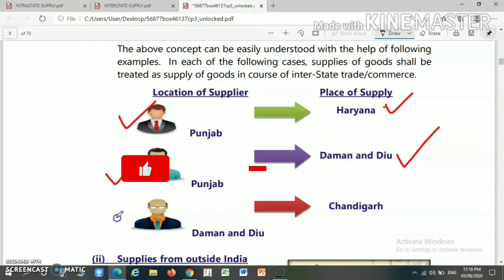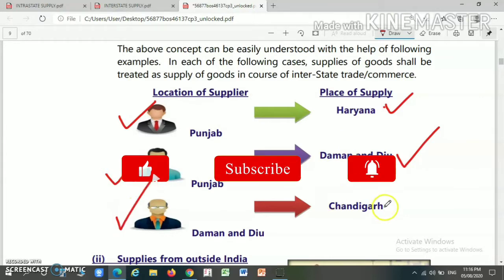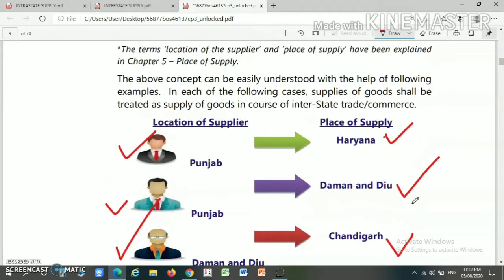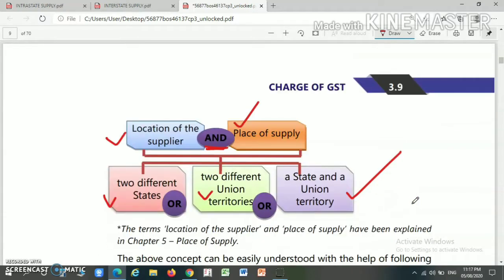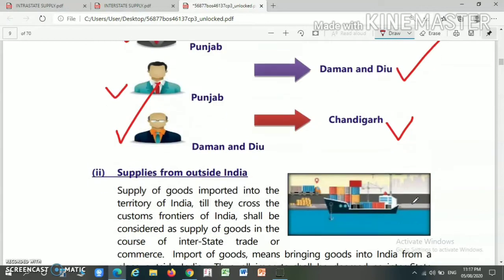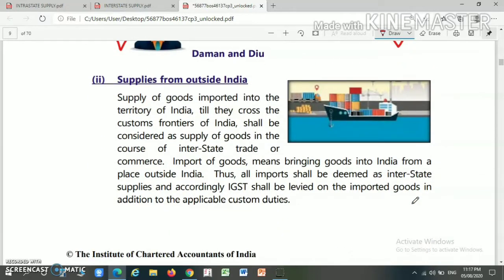If a supplier is located in Daman and Diu and the place of supply is in Chandigarh, then it will be considered as an interstate supply. So you have to see where is the location of the supplier and where is the place of supply. If both are in different states or different union territories, or one in a state and another in a union territory, then it will be considered as an interstate supply.